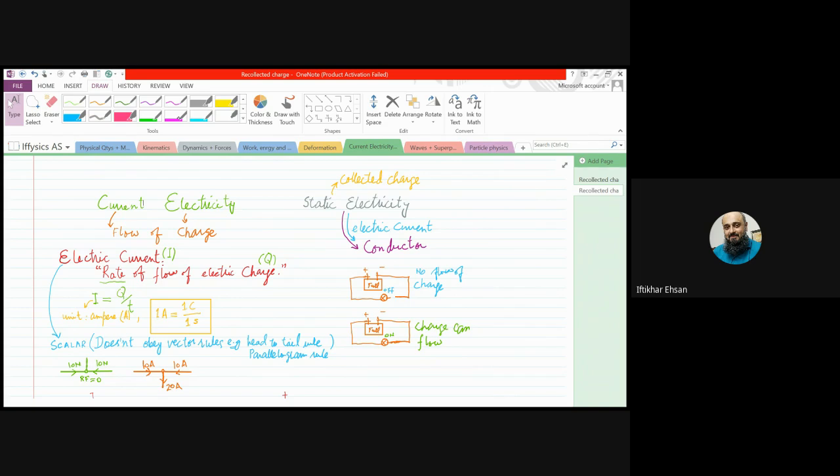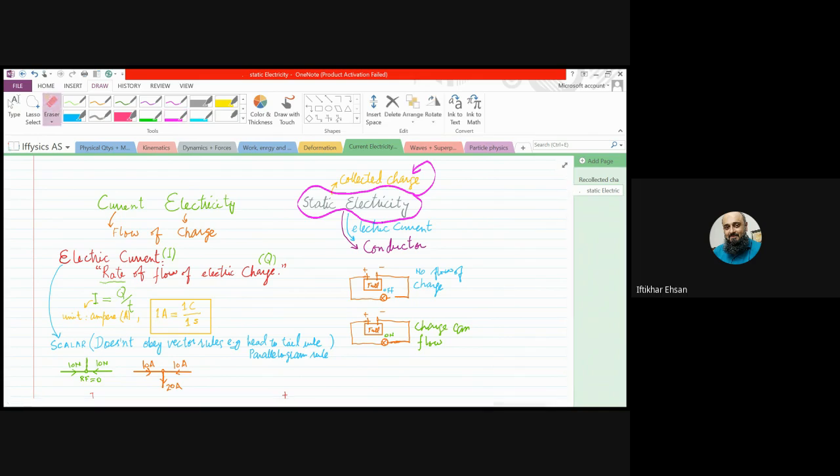Actually, in winters, due to rubbing with any material, we get static electricity. Static electricity means the charge collected on our body, or the charge can be collected on the other object. When there is charge collected on our body, we do not feel anything.